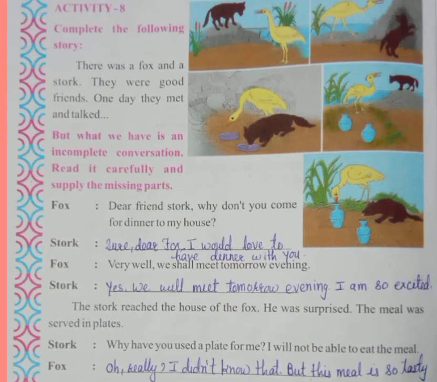Okay, see here. Fox, dear friends talk. Why don't you come for dinner to my house? So fox पूछता है मेरे घर पे डिनर के लिए आओ ना, क्यों नहीं आते? Then stork, sure dear fox, I would love to have dinner with you. So stork बोलता है अच्छा, मुझे अच्छा लगेगा. Fox, very well, we shall meet tomorrow evening. So fox उसे इवनिंग को बुलाता है. Stork, yes, we will meet tomorrow evening. I am so excited. So stork को बहुत अच्छा लगा.